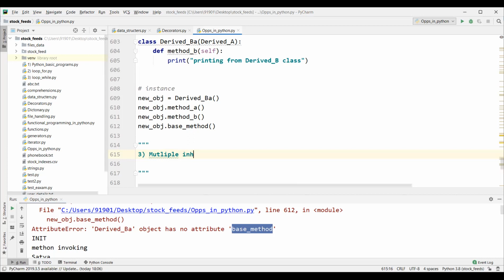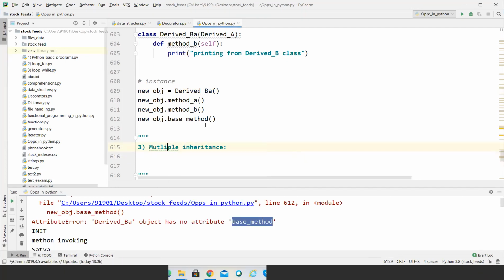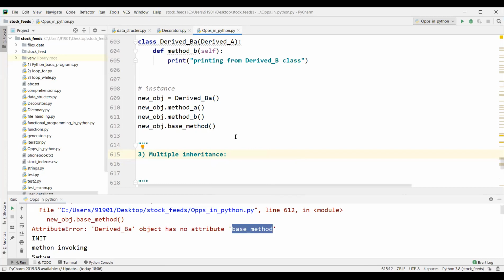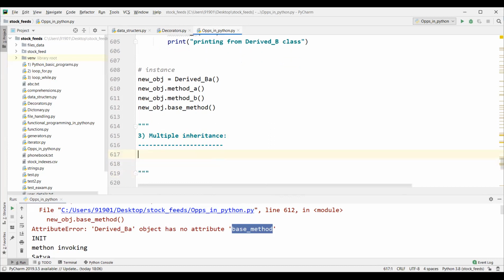multiple inheritance means, guys, deriving from more than one base class. That means what is the answer? Anyone guess? One base class having two derived classes? No, you are saying it in the reverse way.